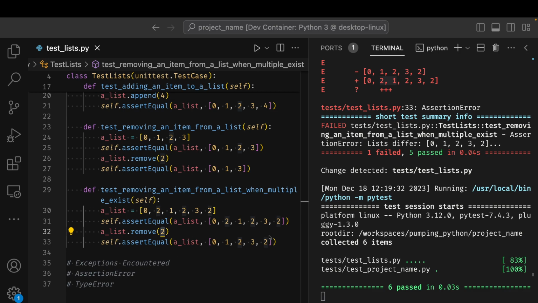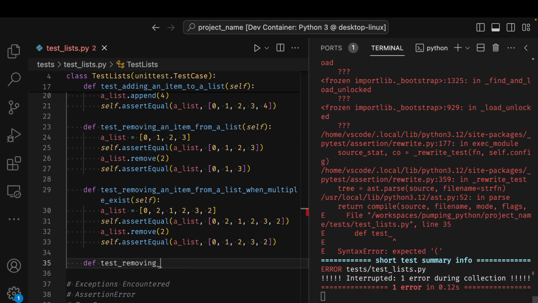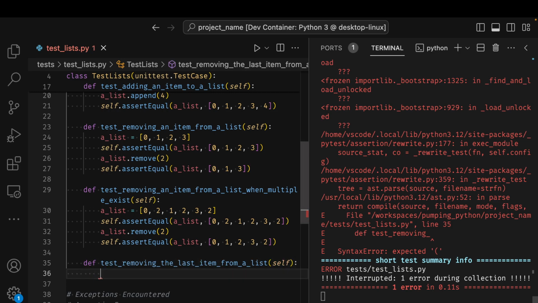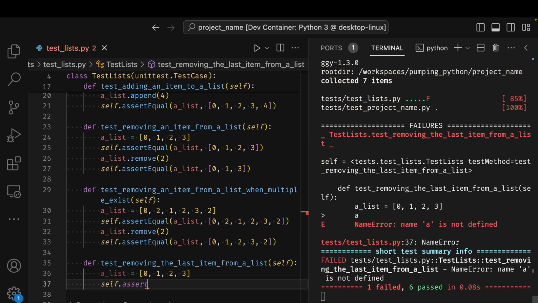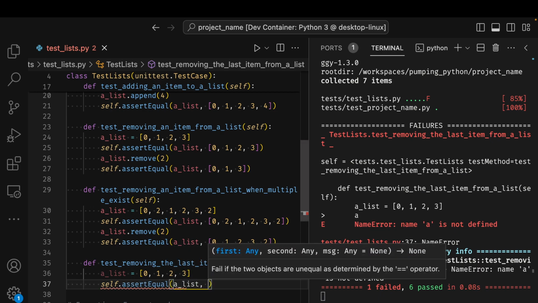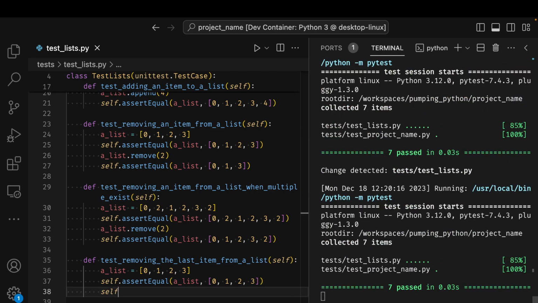I can also remove the last item from a list. There's a method called pop for this very function. Let me add a test for this, removing the last item from a list. So I create a list, so it's got 4 things in it. I say, as I did before, a list to verify that it's got those 4 things in it. That passes, and then I'm going to create a variable this time, say a list dot pop.